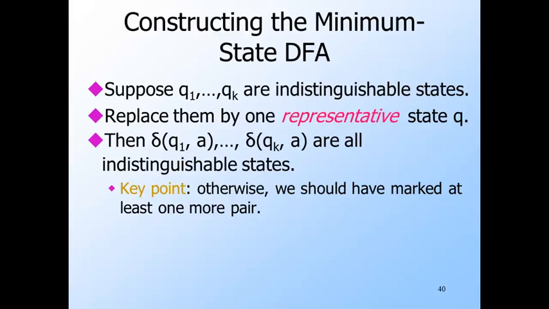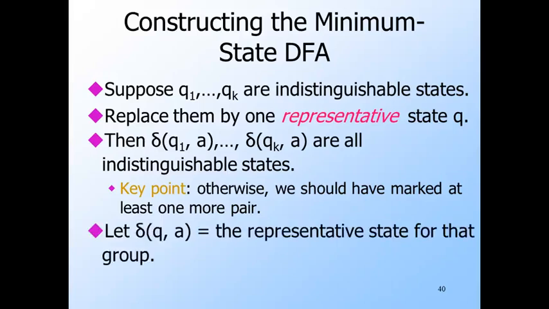On any symbol A, all the indistinguishable states, the Qi's, go to states that are also indistinguishable from one another. For if not, then we could use a distinction between, say, the states delta Q1 of A and delta Q2 of A to distinguish between Q1 and Q2. But we already know that Q1 and Q2 are indistinguishable, so that can't happen. Thus, make the transition for state Q on input A be the representative for the indistinguishable states delta Q1 of A and so on.